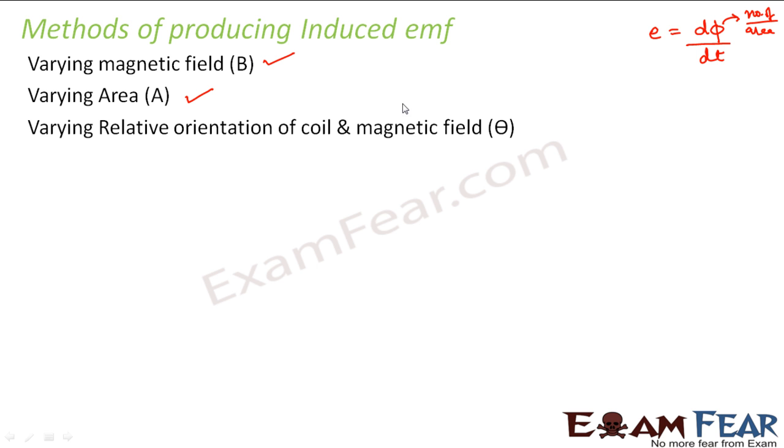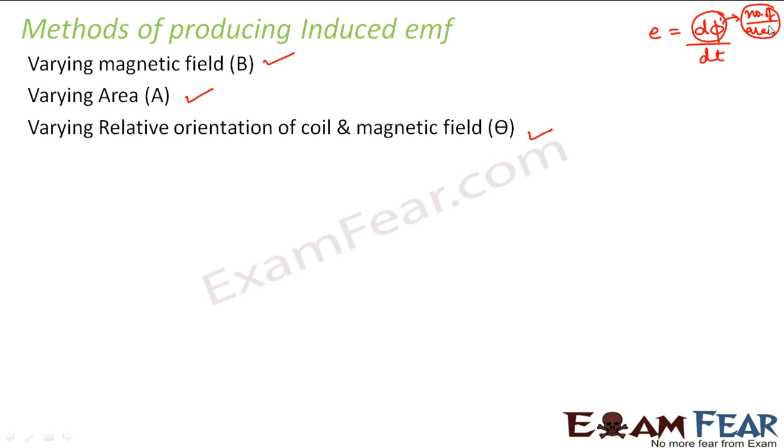By varying relative orientation of coil and the magnetic field. That means the angle between the coil and the magnetic field. That also comes from this factor, magnetic flux, because magnetic flux is nothing but number of magnetic field lines per unit area. When you try to find out its expression, you see that there is a theta, the angle between the coil and magnetic field involved there.